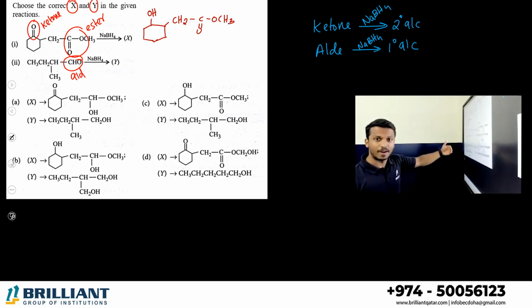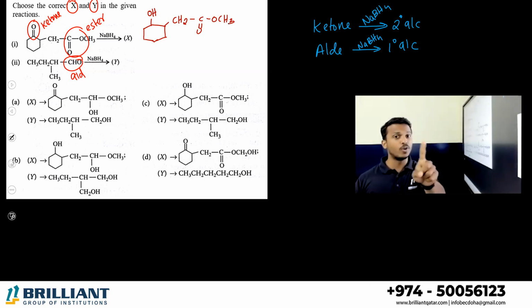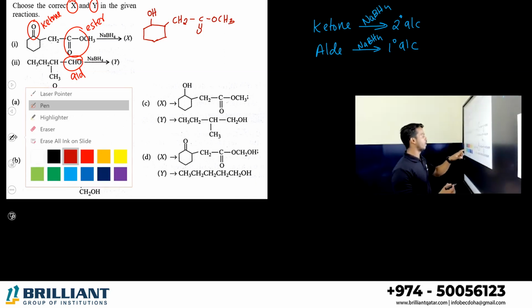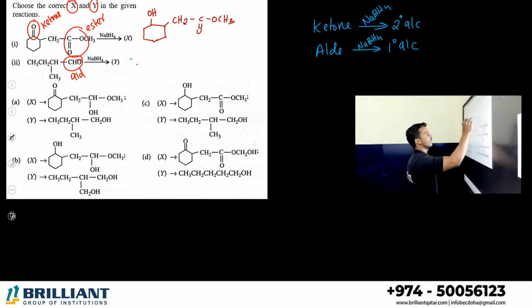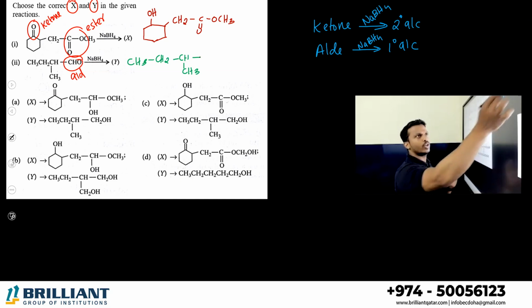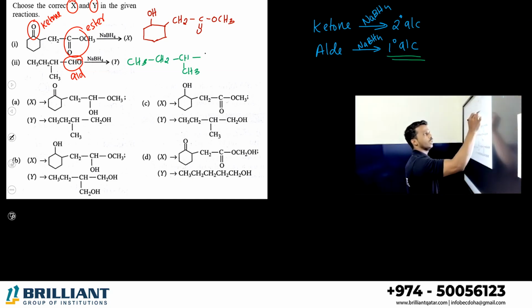What about the second part? You can see there is an aldehyde, right? Aldehyde on reduction will give you primary alcohol. So what can we write? CH3, CH2, CH3. Aldehyde on reduction, what are you getting? Primary alcohol. So CHO is converted to CH2OH alcohol. So this is the product.